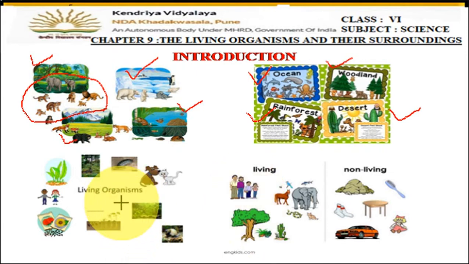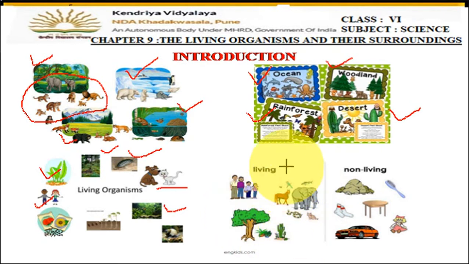Now you can see there are various living organisms which can be found in these areas. Plants are found there, humans are found there, different types of animals, microorganisms, different trees, different small plants, shrubs, herbs, everything can be seen in these different areas. You can see plants in the oceans, in the deserts, in the forest areas also, and animals can also be found in all these types of places. So the living place where the organisms can live is called their habitat.